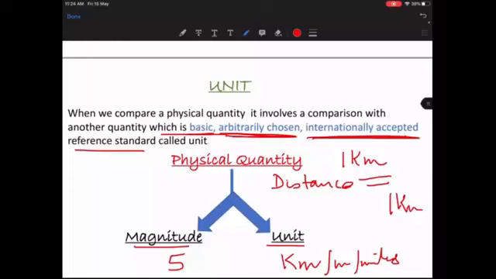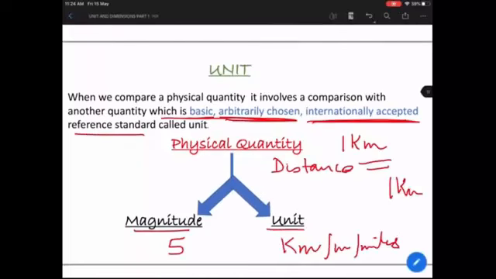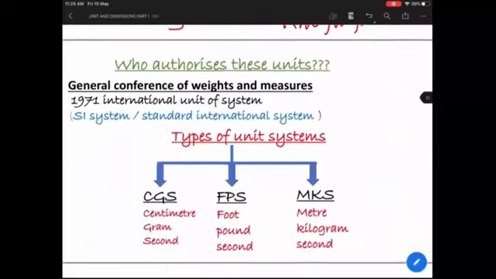There can be many units of a physical quantity, in whichever one you want to express it. So every physical quantity has two parts: magnitude and unit. Without these, a physical quantity is an incomplete quantity. But you will see in later video sessions that there are some quantities which do not have units attached to them. We'll do that later.